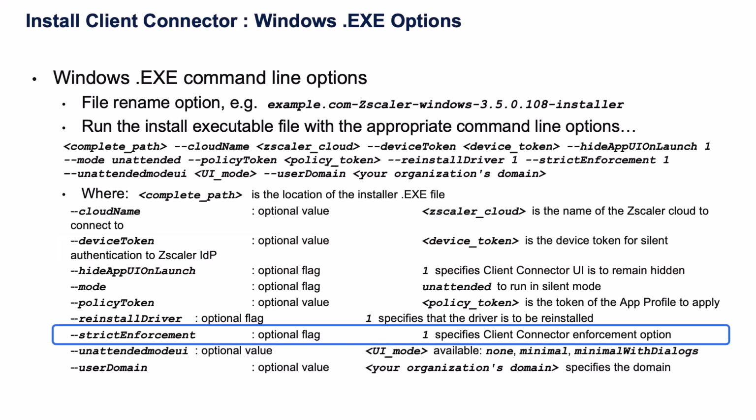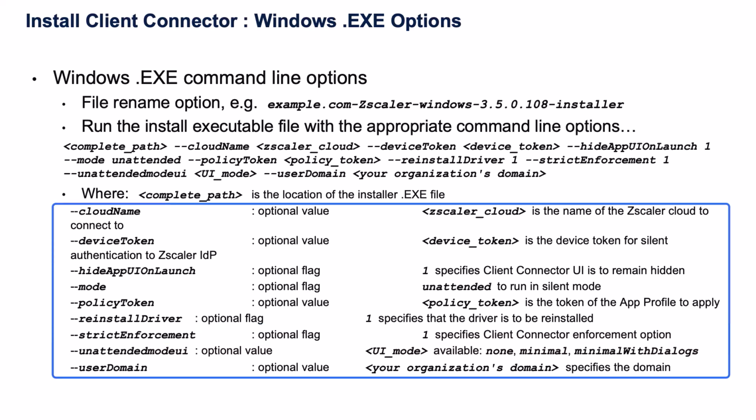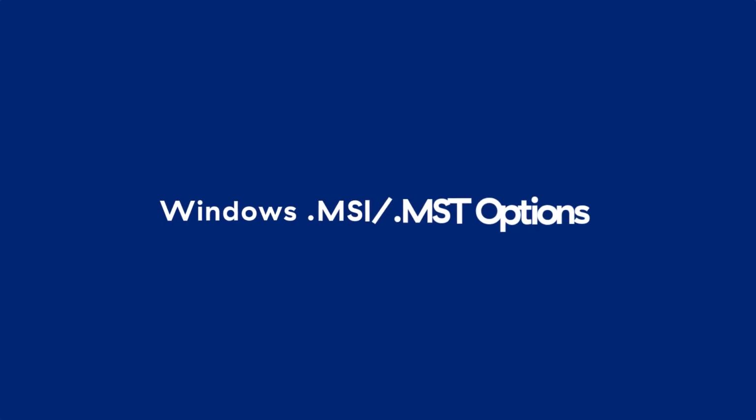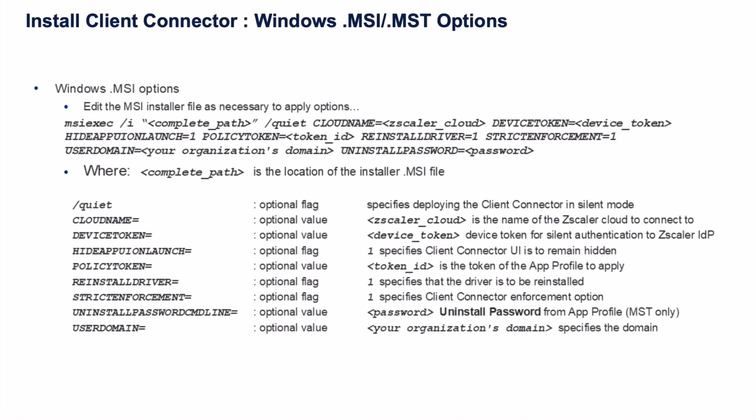The strict enforcement mode flag ensures that as a user, I cannot access the internet unless Zscaler Client Connector is running. And then I have other options to hide the user interface and unattended mode to make sure that it's seamless and quiet to the user. I can apply those options to an MST, a transformation for my MSI that's then going to get pushed out through automation tools like SCCM or Intune.